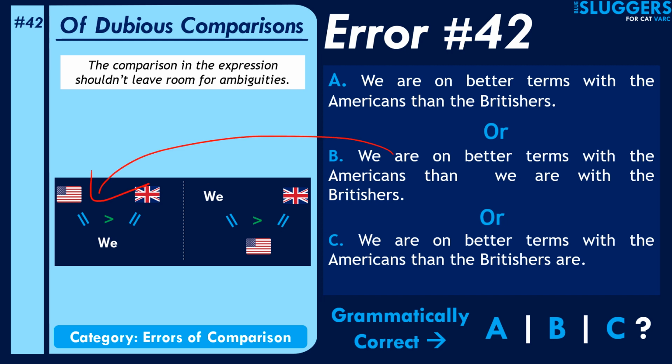In case of this sentence B. Or if you wanted to convey this other idea, then you can say we are on better terms with the Americans than the Britishers are. You just need to introduce the word "are" here. So in that case, you would be conveying this meaning here. The only sentence that is incorrect here is A; B and C are correct.